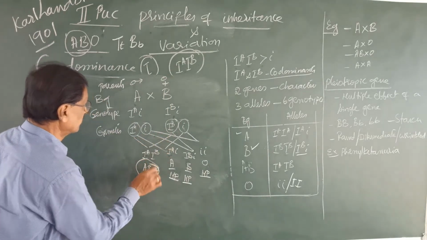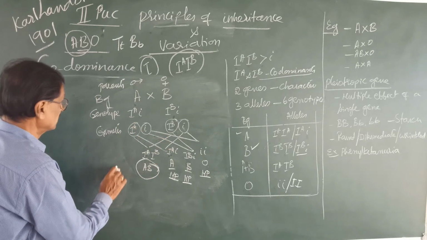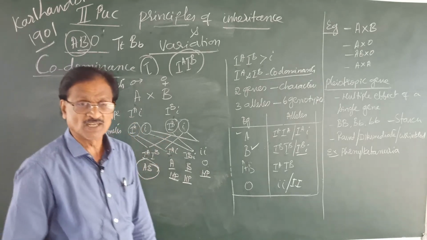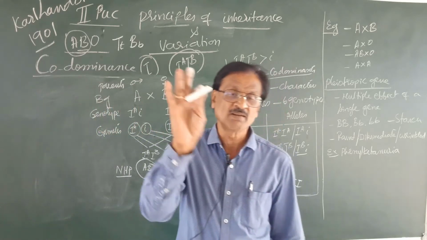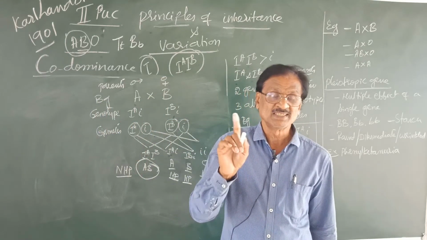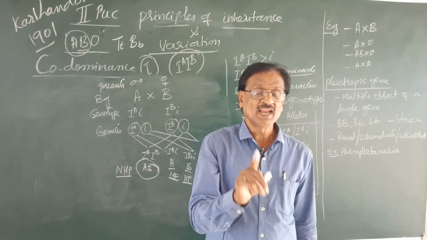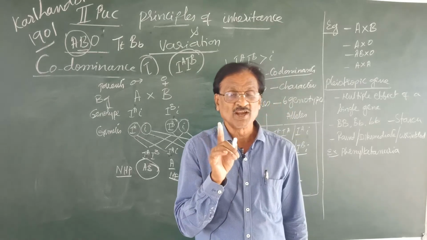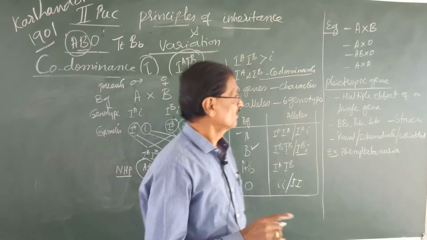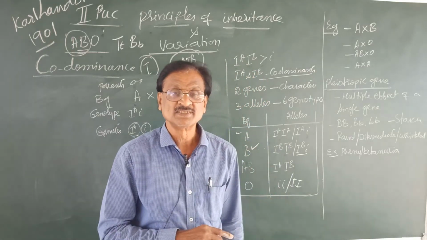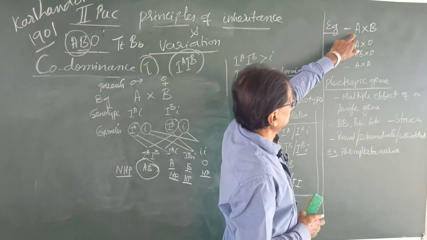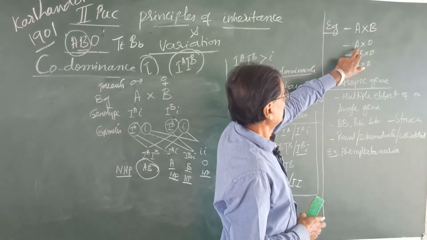Which is deviated from the Mendelian principle of inheritance? Remember this one, AB blood group. This is the non-Mendelian principle of inheritance. It is totally deviated from the typical Mendelian principle of inheritance because IA and IB are co-dominant factors. That is about co-dominance. And here some of the marriages are given: A and B, A and O.